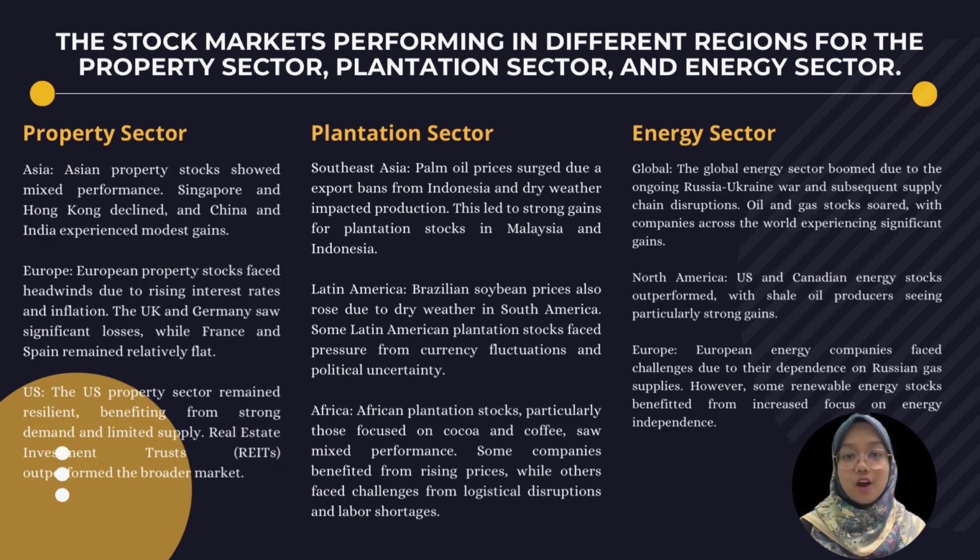Next, focus on the stock market performance in different regions for all 3 sectors. Property sector, there are 3 regions under this sector, which are Asia that shows mixed performance, including Singapore, Hong Kong, China and India. In Europe, facing headwinds in UK and Germany, and in the US still remaining resilient due to strong demand. For the plantation sector, as we can see, Southeast Asia shows strong gains for plantation stock in Malaysia